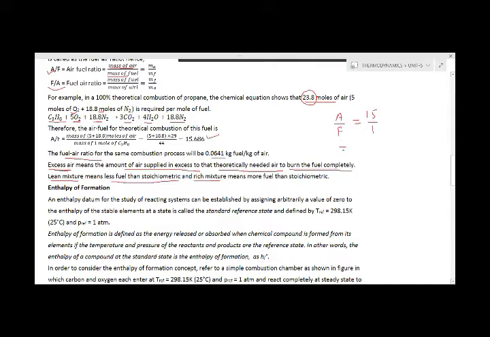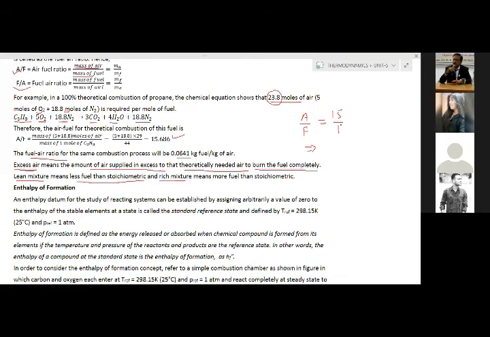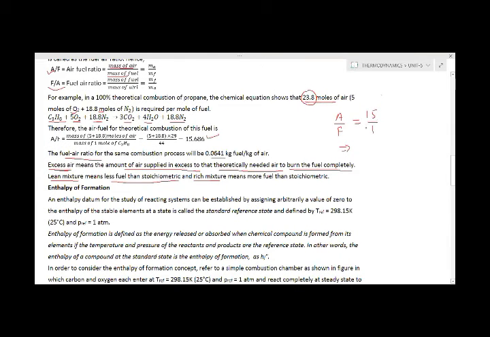But if the fuel being given is less, suppose in place of 1 we are giving 0.98, 0.95 or 0.9, then this ratio will increase. If we decrease the amount of fuel, then this ratio will increase.